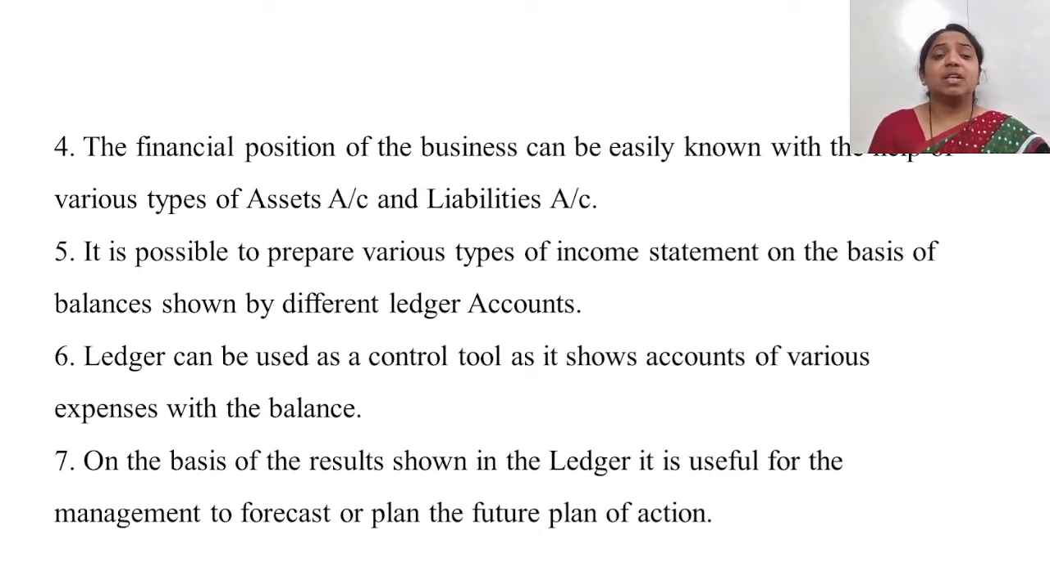Number 4 is the financial position of a business can be easily known with the help of various types of assets and liabilities accounts. As you know, you want to know the exact financial position in the business. And how are you going to come to know it? When you open the assets account as well as the liabilities account. So the financial position of the business you know very easily, which is very important for a businessman, and it helps you to know various types of assets accounts and liabilities accounts.